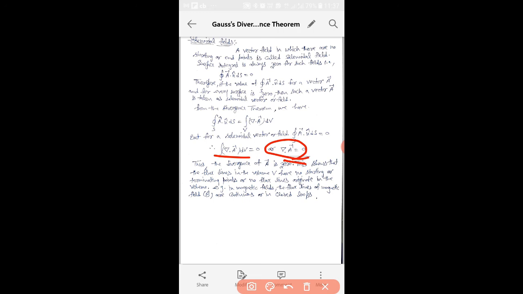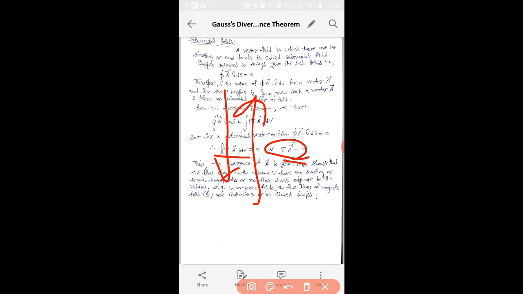Both these things are reciprocal. If we have a vector field whose surface integral is always 0, that means the divergence of that vector is 0.